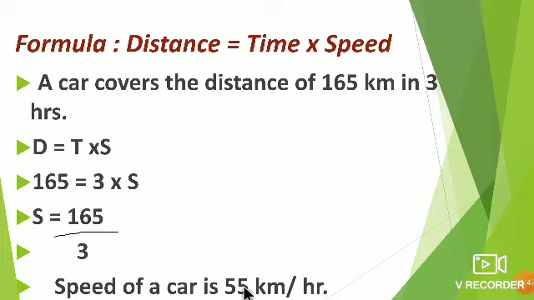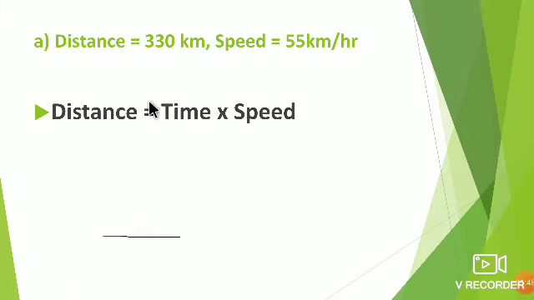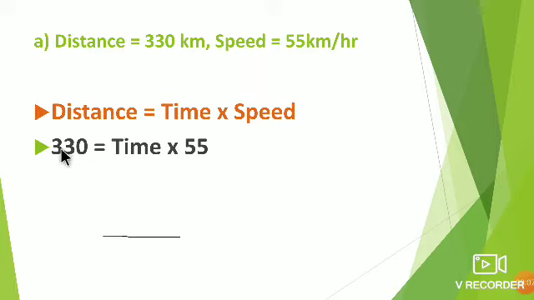Now we know the speed, so we can find the answers of sub questions A and B. In sub question A, the distance is given, 330 kilometers. The speed we have just found. Then you have to use the same formula: distance is equal to time into speed. Put the values: 330 is equal to time into speed.